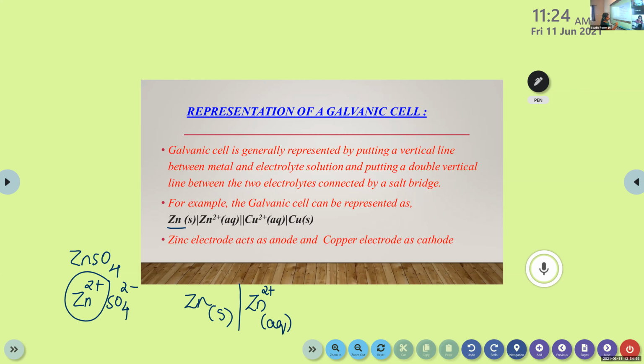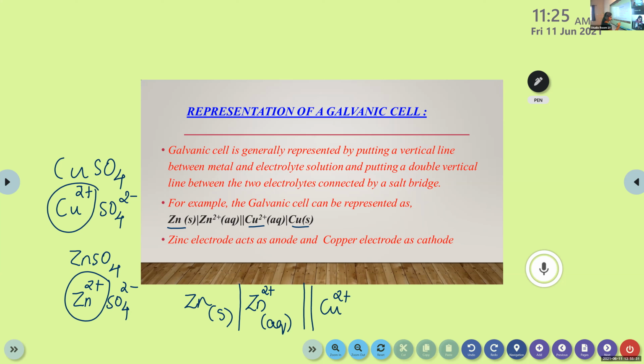Okay, then you have to draw a double vertical line, that's to separate anode and cathode. Then you can mention the cathode. But here you have to note down, in the case of cathode, you have to first write the electrolyte, then the metal. That is Cu2 plus. Here it's also copper sulfate, Cu2 plus and SO4 2 minus. Only need to write this Cu2 plus. Then you have to again draw a vertical line. Sorry, here also mention aqueous state.